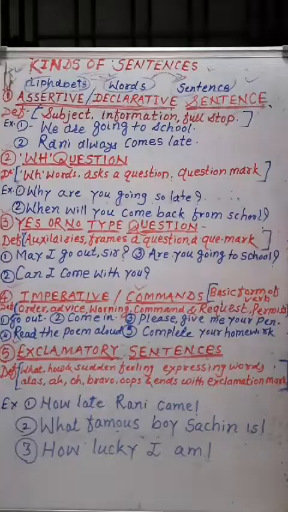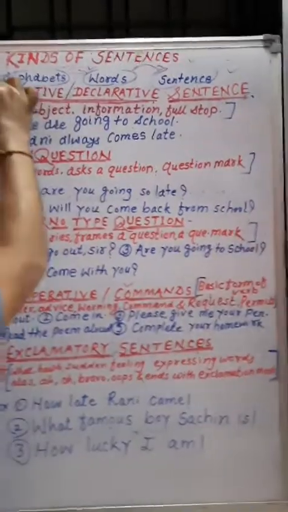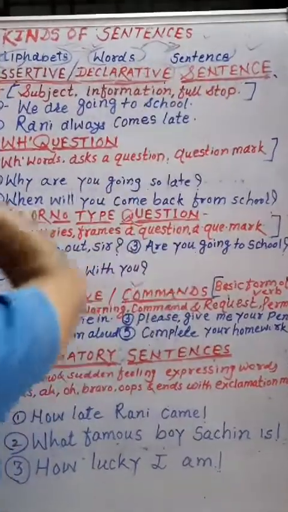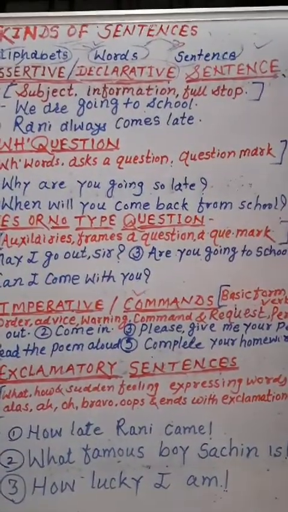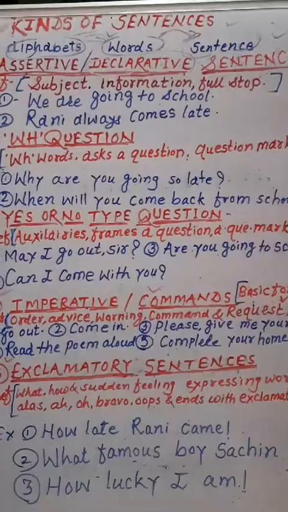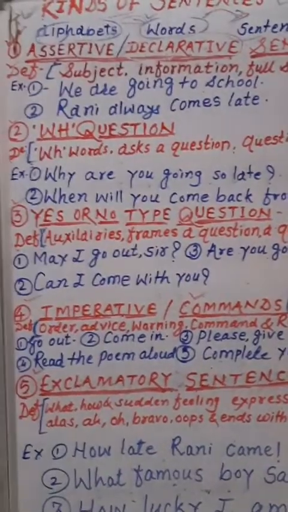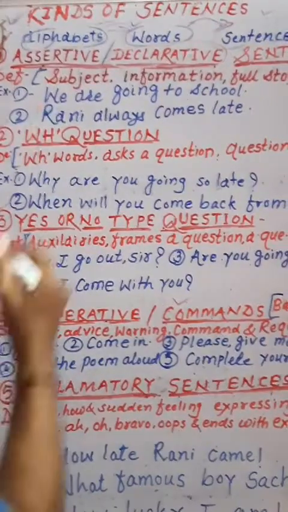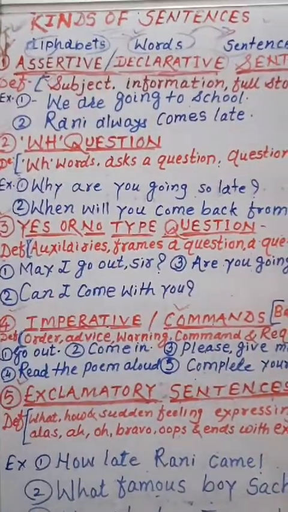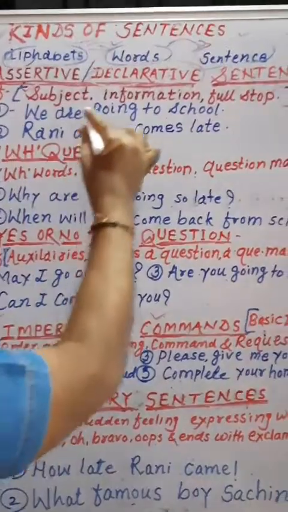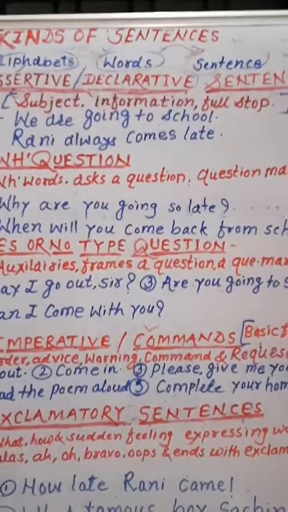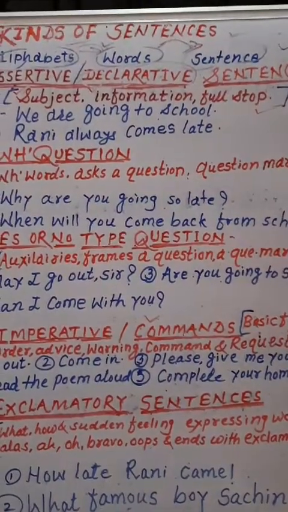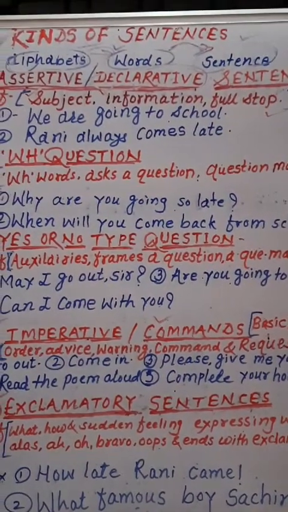Now we will explain the assertive sentences. It is also called declarative sentences. First of all, the definition of assertive sentence or declarative sentence. Generally, an assertive sentence begins with the subject, gives some information and ends with a full stop. It's called an assertive sentence or a declarative sentence.